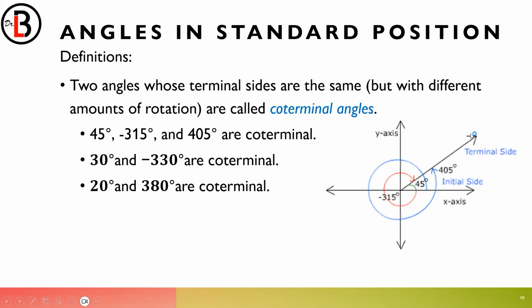They are referred to as coterminal angles. Other examples of coterminal angles are 30 degrees and negative 330, 20 and 380, because they started from the same initial side and they ended at the same terminal side.